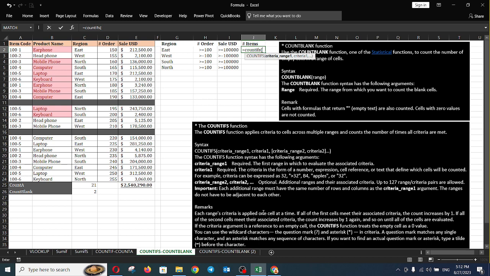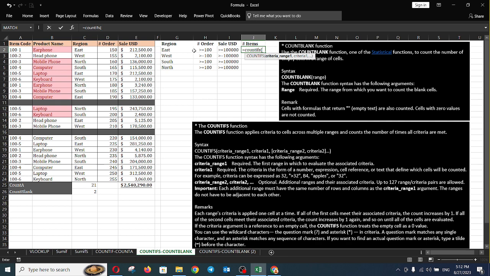If the criteria argument is a reference to an empty cell, the COUNTIFS function treats the empty cell as a zero value. You can use the wildcard characters, the question mark. So I would like to start the formula.